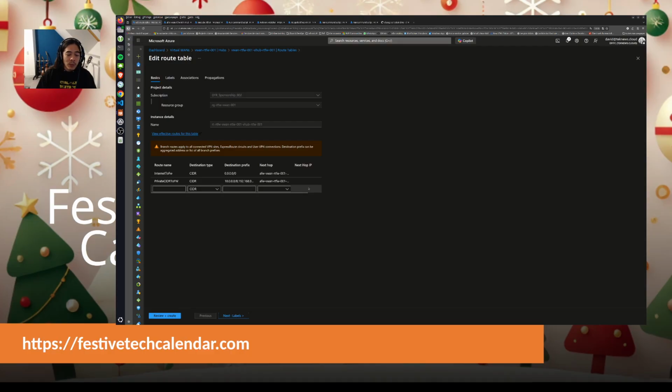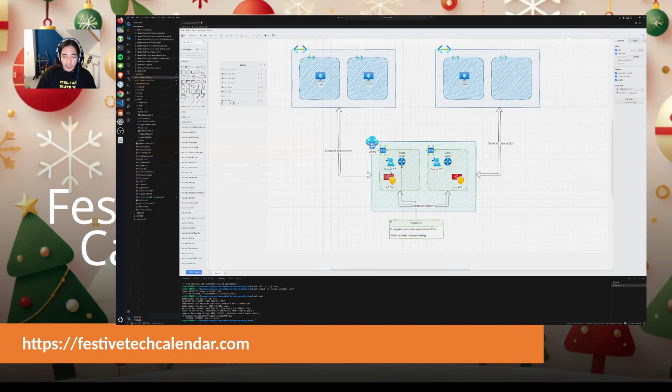But if we have two virtual hubs and two firewalls, there is something that is not written here. We cannot configure the firewall from another hub in the route table associated to one virtual hub. So if I go on this custom route table, I cannot say that to reach this virtual network I will need to go to this firewall. It doesn't work. It failed, as a matter of fact, so don't do that. I've done it for you. It failed miserably, and we need to reset the configuration to make it work correctly.